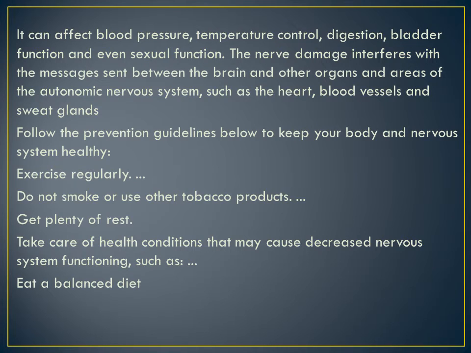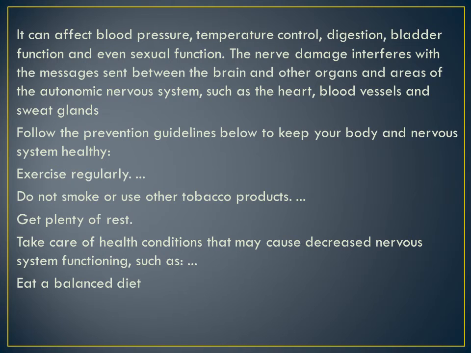With nerve damage, what happens? It interferes with the messages sent between the brain and other organs. The areas of the autonomic nervous system, such as the heart, the importance of the nervous system, what it is controlling: heart, blood vessels and sweat glands. What are the preventive guidelines to keep your body healthy and your nervous system healthy? You should exercise regularly, you should not smoke, no use of tobacco products, get plenty of rest, take care of your health, because it decreases nervous system damage.